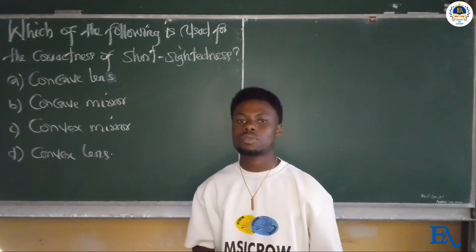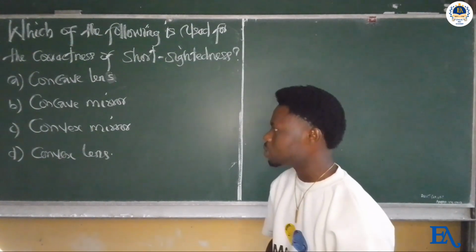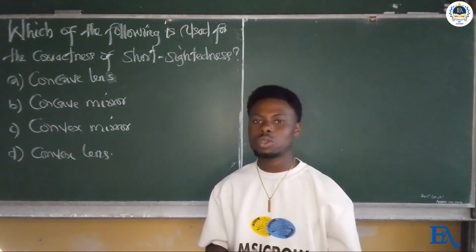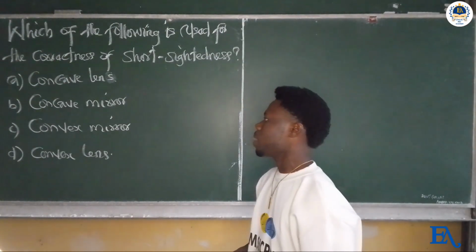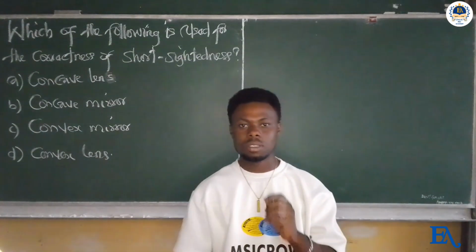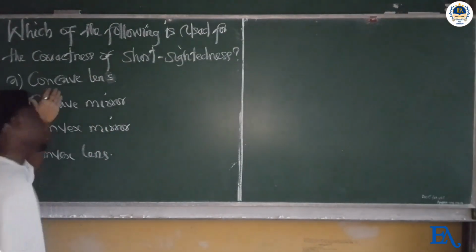So the next is option C, convex mirror. Convex mirror is not used for correction of the eye. B, concave mirror rather, it is not also used for eye correction. And option A, concave lens. So concave lens is the correct option. It is used to correct short-sightedness. So take note of this. Option A is the correct option.